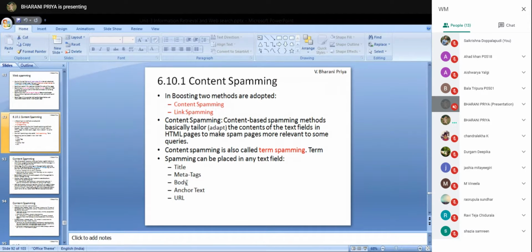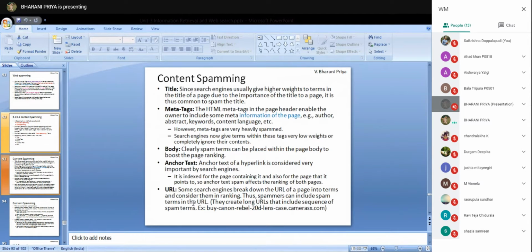Where the text is placed in HTML, it can be placed in the title, in meta tags, body, anchor text, and URLs. You know that when you are searching for any web page, the most searching takes place in the title. Title will have high ranking.